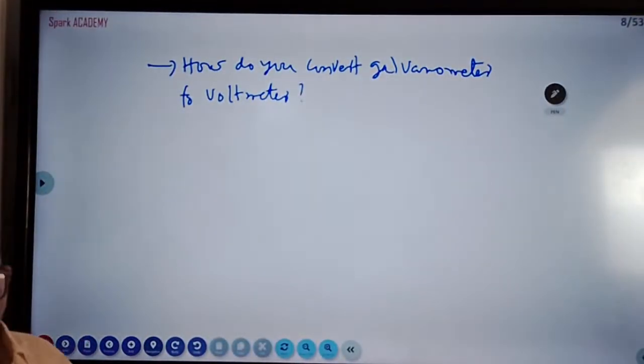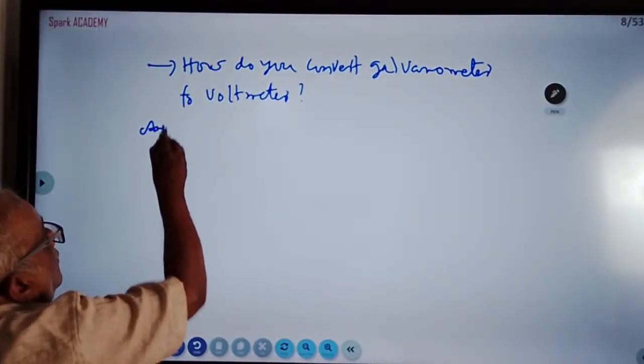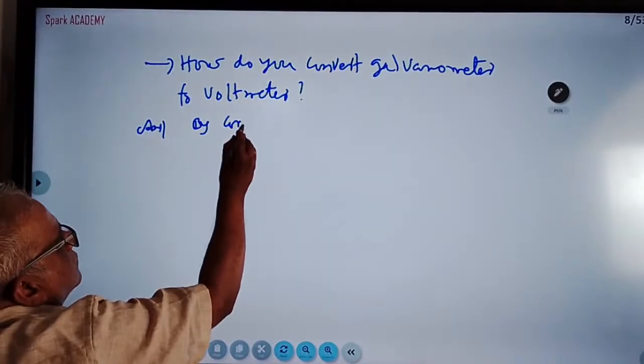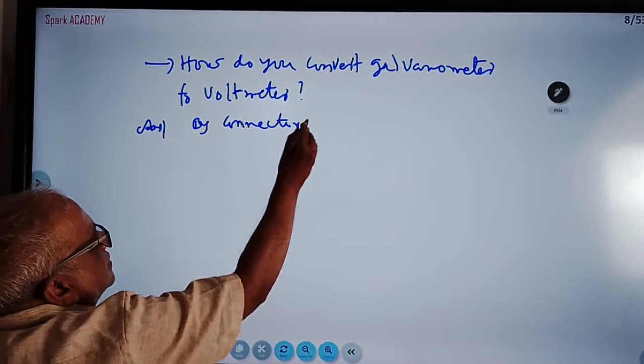They may ask ammeter also. How do you convert a galvanometer to an ammeter? Answer: by connecting high resistance in series.